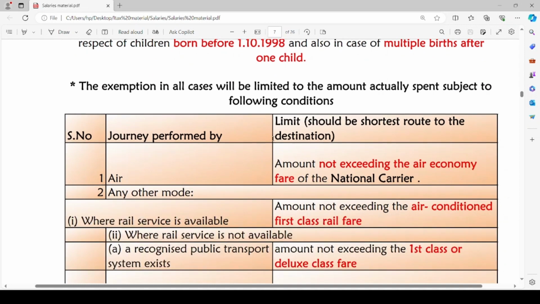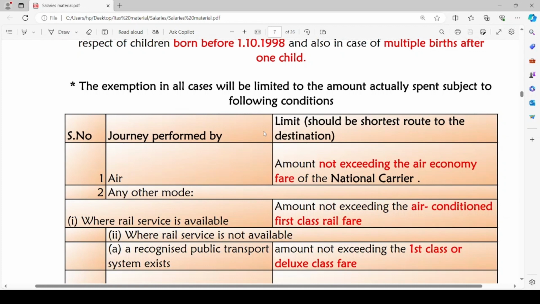The exemption in all cases will be limited to the amount actually spent. The leave travel concession exemption will be limited to the amount actually spent, but the employee cannot spend extravagantly while traveling. So there are a few conditions which tell us the limits up to which the employee can spend while traveling to such places. What are the limits?